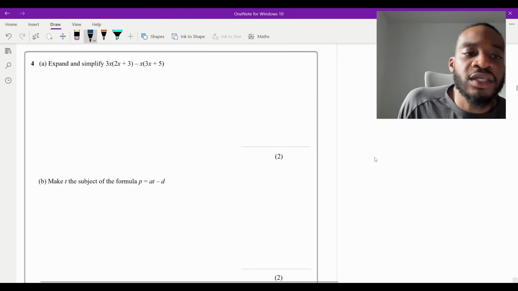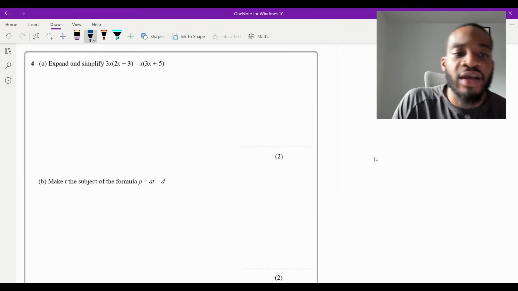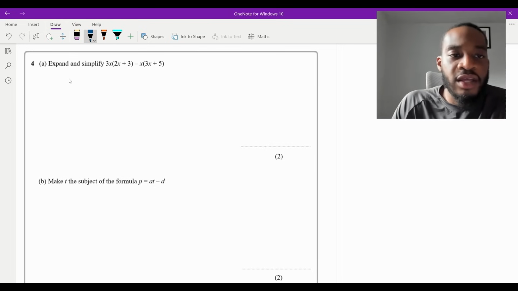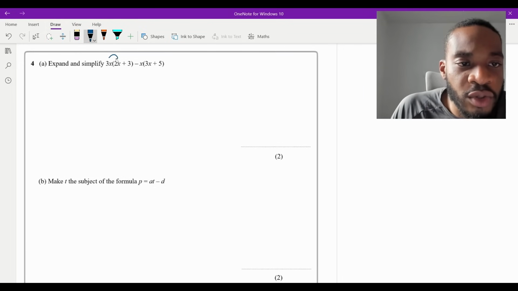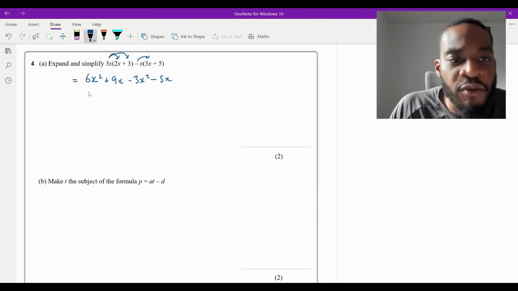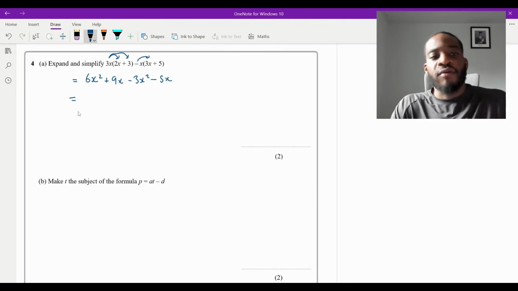Okay, so question four says expand and simplify 3x(2x + 3) - x(3x + 5) for 2 marks. So this one isn't too bad. We're just going to do the outside times the terms inside. So 3x times 2x is 6x squared. 3x times 3 is plus 9x. Then minus x times 3x is minus 3x squared. And minus x times 5 is just minus 5x, isn't it? So we've got 1 mark for expanding.